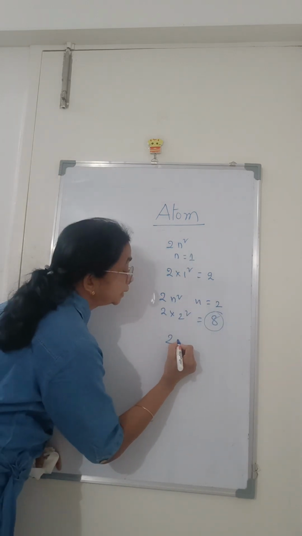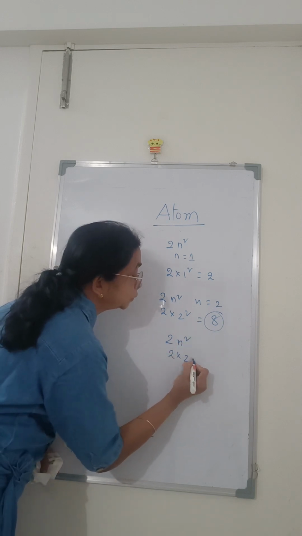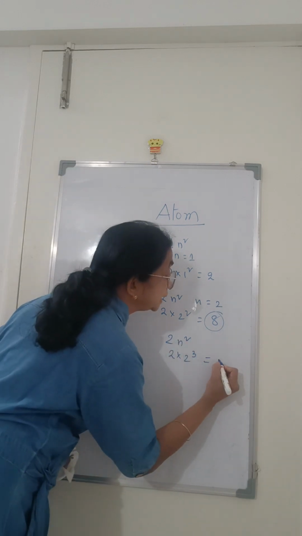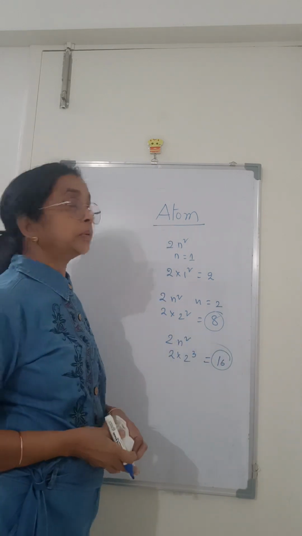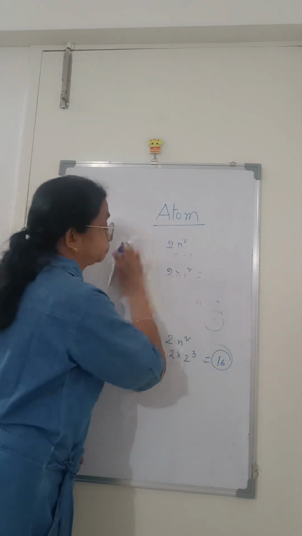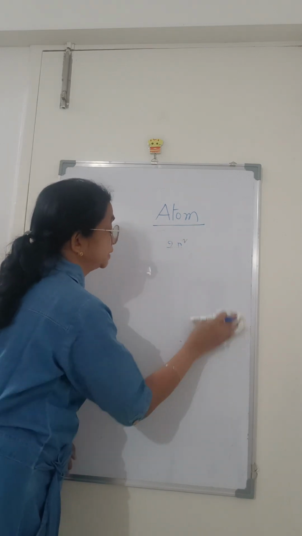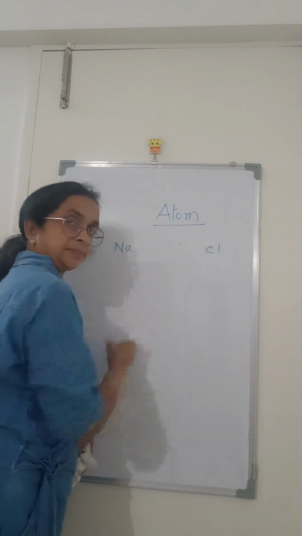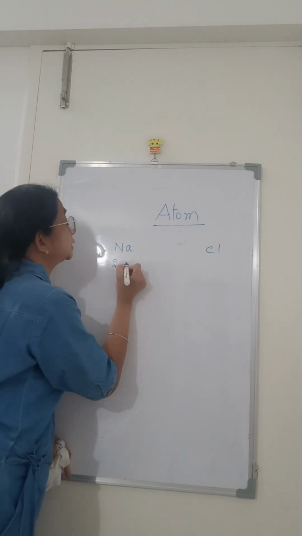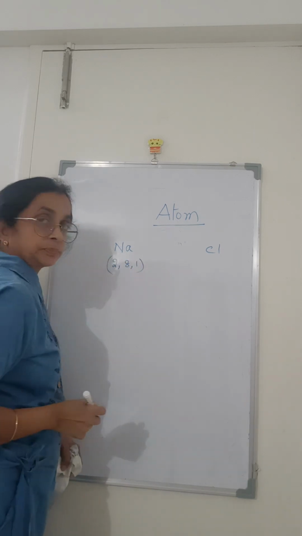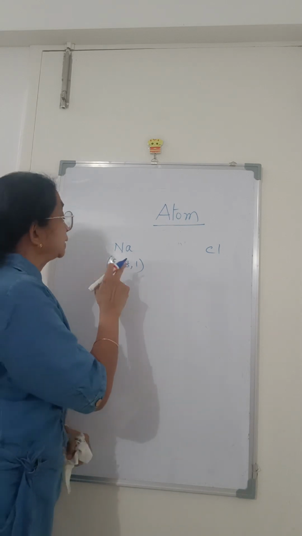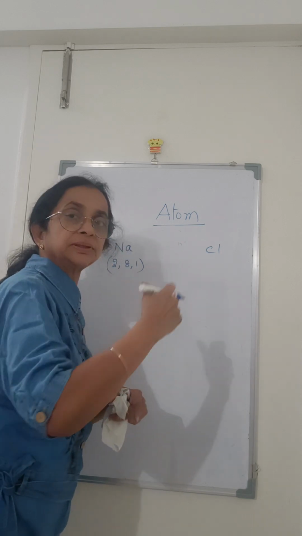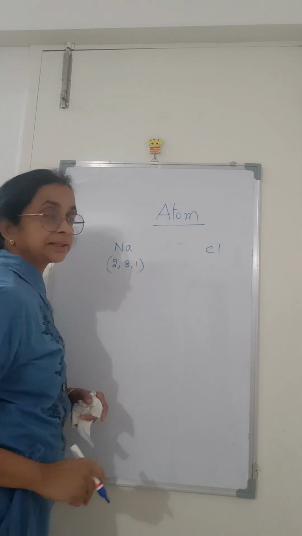And third orbit, 2n square, 2 into 3 square, 2 nines are 18 electrons. This is how we calculate. Suppose sodium Na and chlorine Cl. Sodium's electronic configuration is 2, 8, 1. That means in the first orbit 2 electrons, in the second orbit 8 electrons. Once the octet is completed, it jumps into the next orbit. So 1 electron in the last orbit.